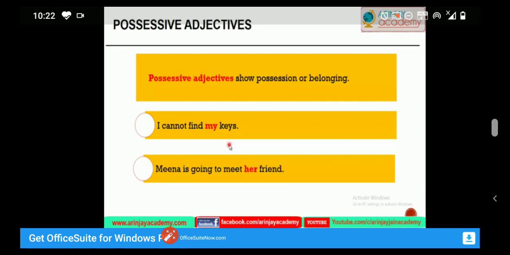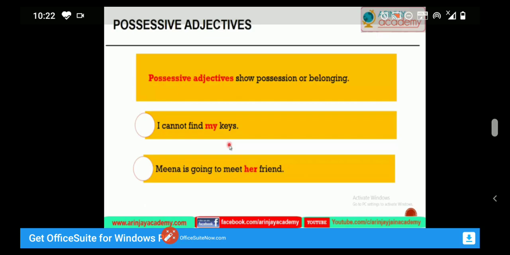Next, possessive adjectives. Possessive adjectives show possession or belonging. In the previous chapter on pronouns we have also studied possessives. We can say that when you want to talk about something that belongs to someone or something, you use a possessive adjective.